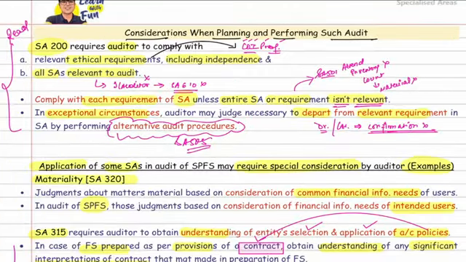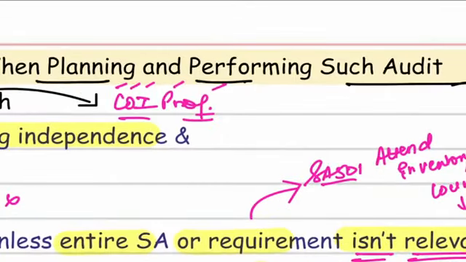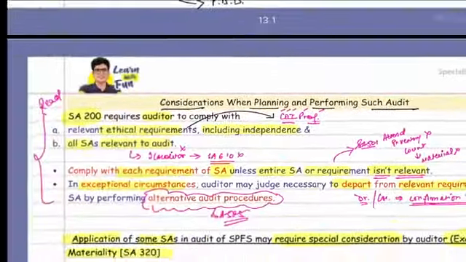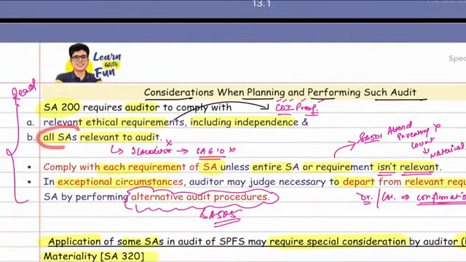What's given? Considerations when planning and performing the audit. First of all, SA 200 says that the auditor will comply with all the ethical requirements of independence. Ethical requirements mean what should be in every professional: confidentiality, objectivity, integrity, professional competence, due care, and professional behavior. Easy? Easy, sir. Plus, you need to comply with all the SAs relevant to audit. So if no internal auditor, SA 610 not applicable.